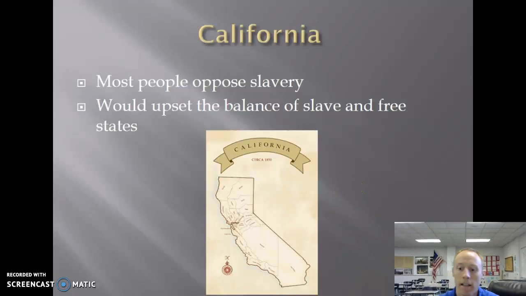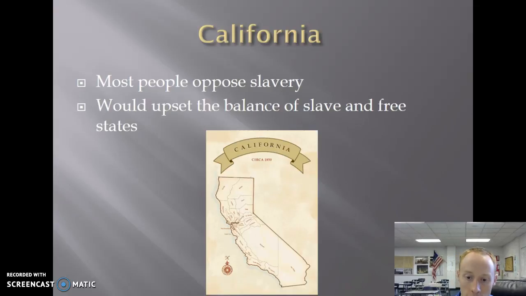Today we're going to talk about the Compromise of 1850. It all comes down to California. California will be the state that will really be in the center of the slave debate. It's a large state. It's going to have a large population with the gold rush coming out there. It has territory that's both north and south of the Missouri Compromise line. And at this point, there are 15 free states, 15 slave states. And the question is, California, which side is it going to tip the balance for?